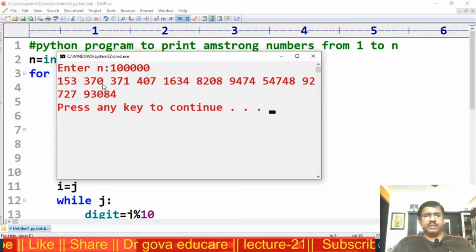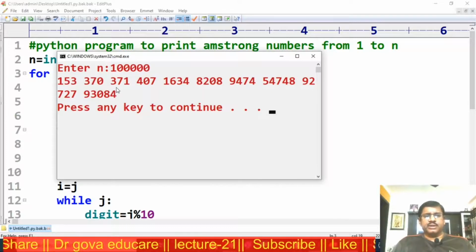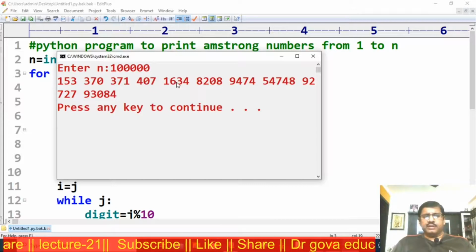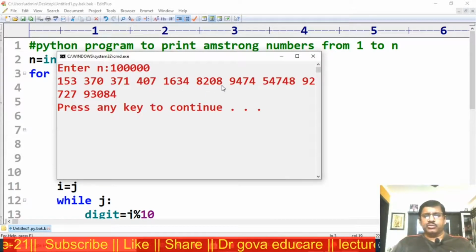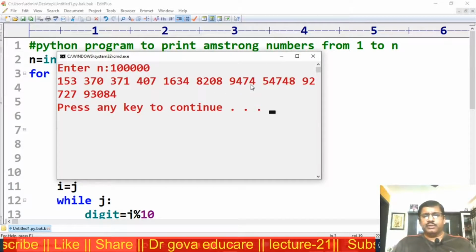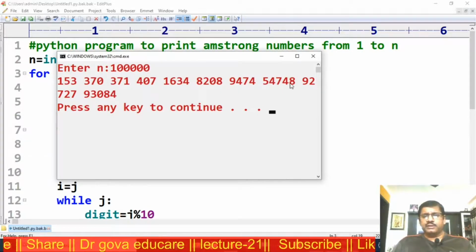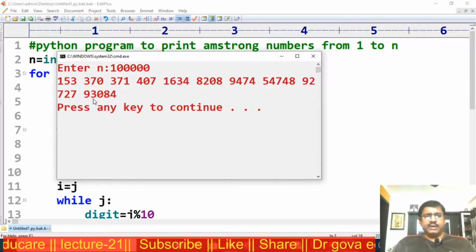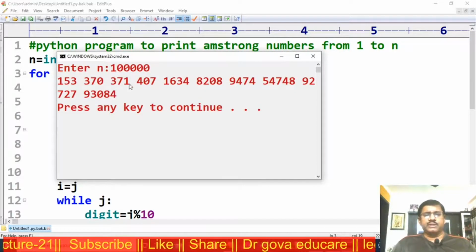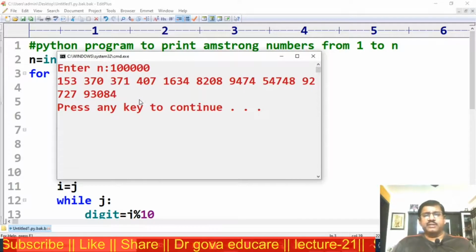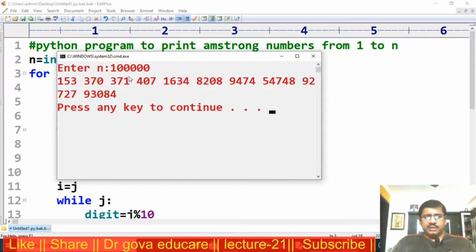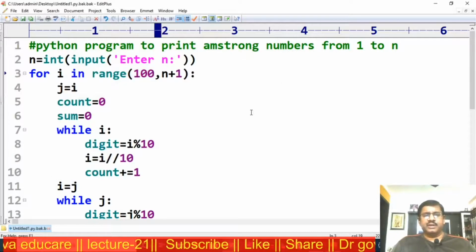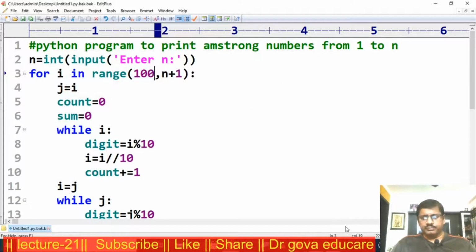153 Armstrong number, 370 Armstrong number, 371, 407, 1634, 8208, 54748, 92727, 93084. These are the Armstrong numbers up to 1 lakh. This is the Armstrong number program.